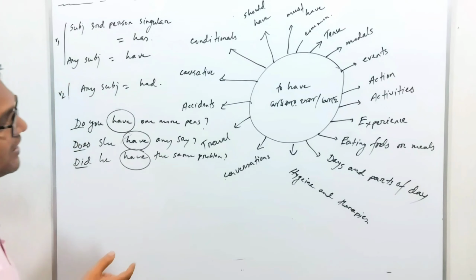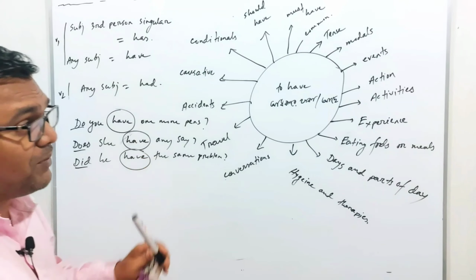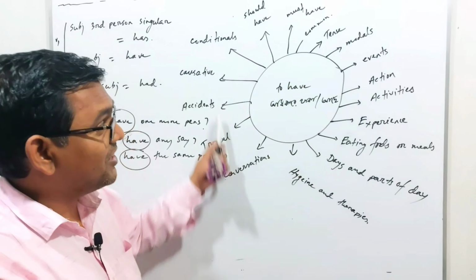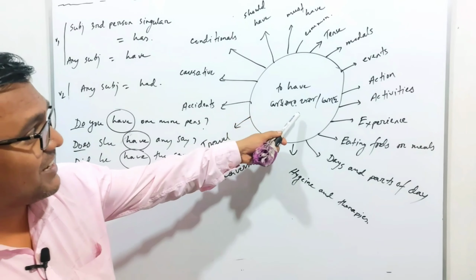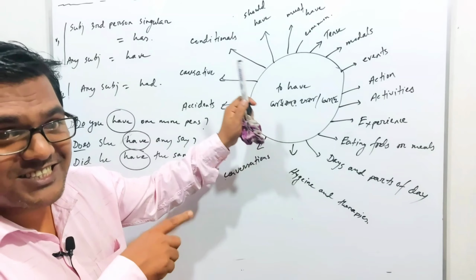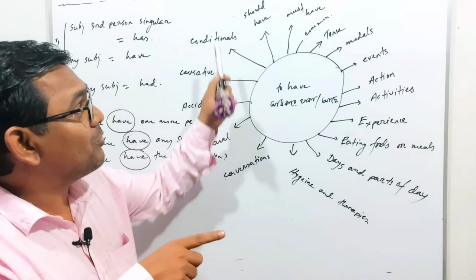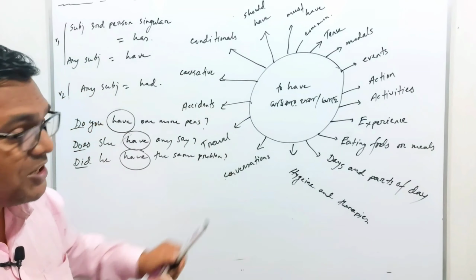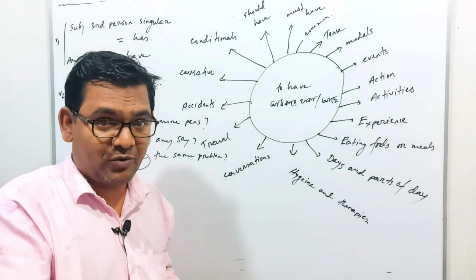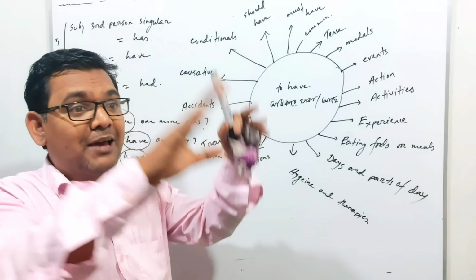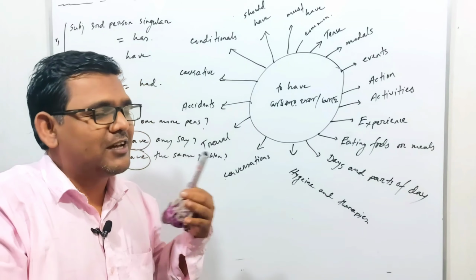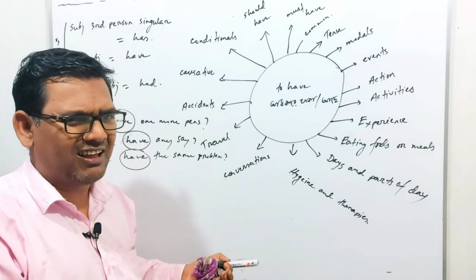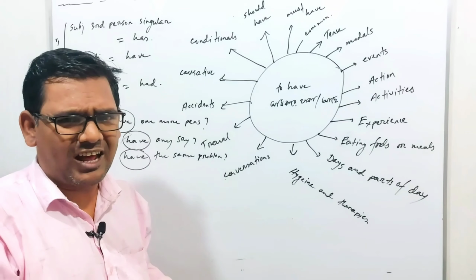Okay, so there are some other places, as you already see. This thing is a kind of sun block. This sun block will tell you in which places you will use multiple uses of to have verbs. That is the dimensional use of to have verbs, and sometimes we get confused. What does it mean? What can I understand?